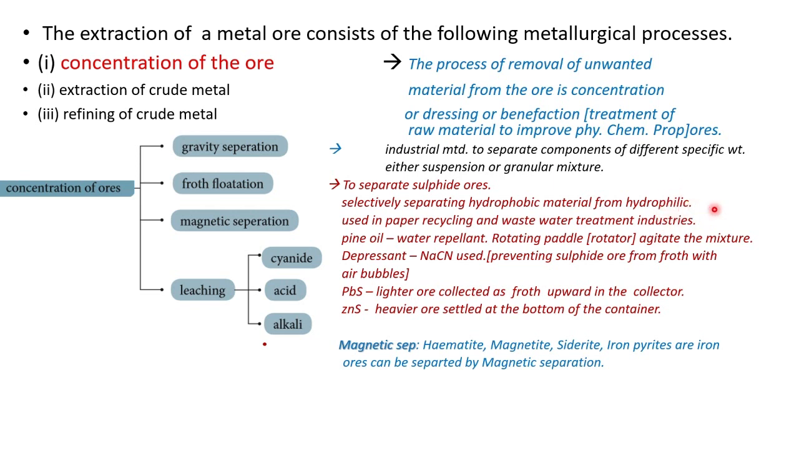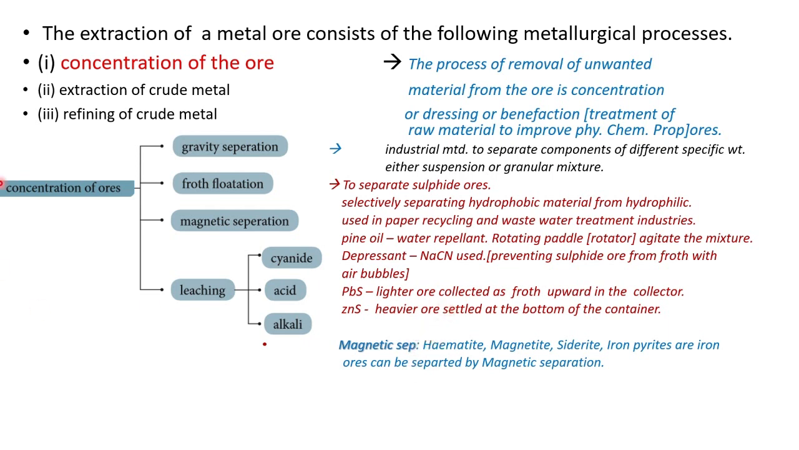Based on the wettability, froth flotation is done. We should remember water repellent, depressant, lighter ore can be collected upward. For example, lead sulfide is collected upward as a froth, while zinc sulfide, being the heavier one, settles at the bottom of the container. Then magnetic separation, that is magnetic property.